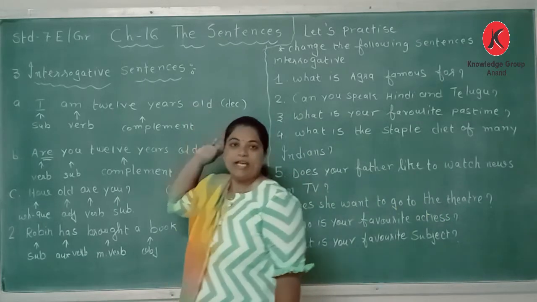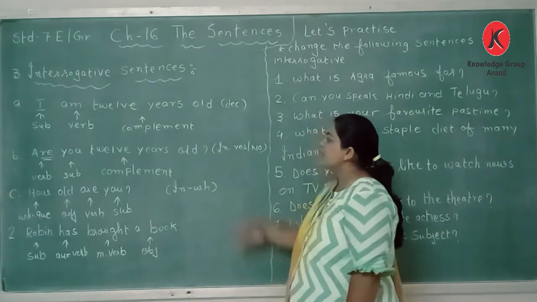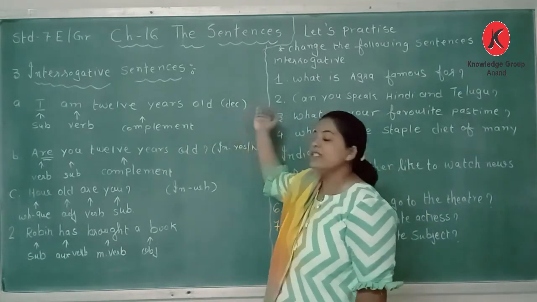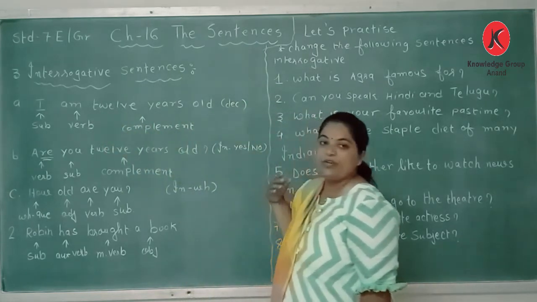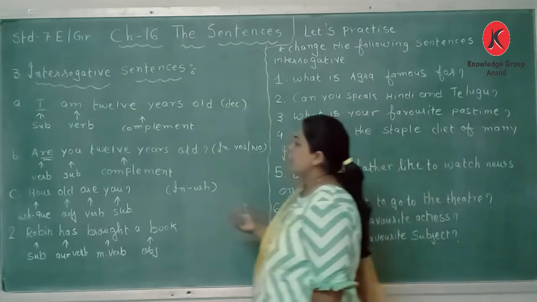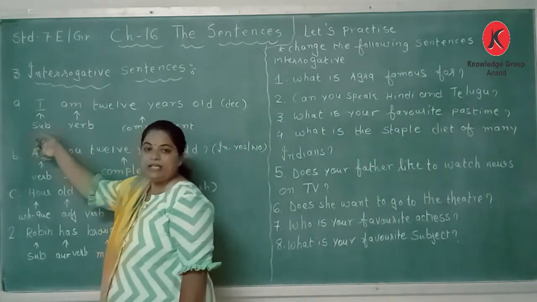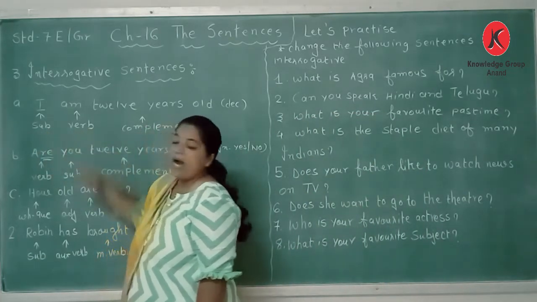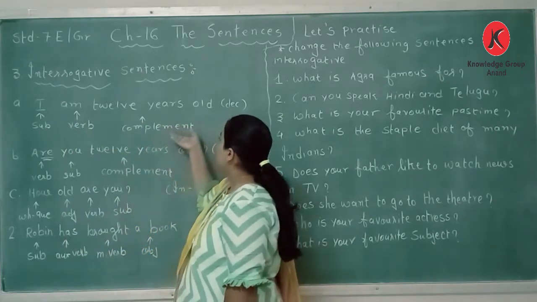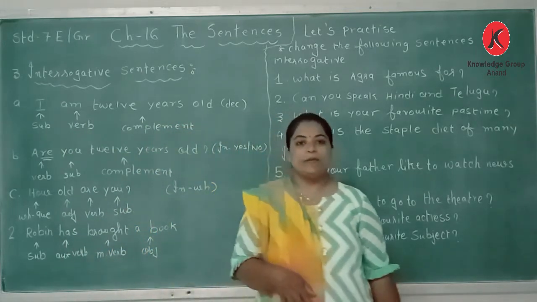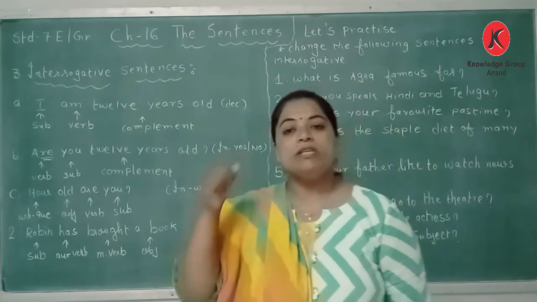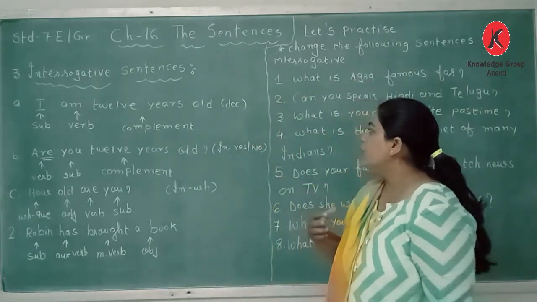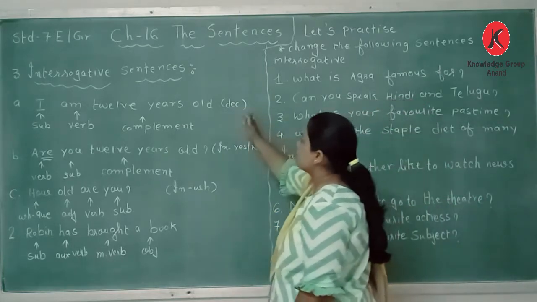So here is an example of an interrogative sentence, but the first sentence is a declarative sentence. I am 12 years old. Which is the subject in the sentence? I is the subject in the sentence. Am is a verb and 12 years old is a complement, a compliment about the person, that the person is 12 years old. So it is a declarative sentence.